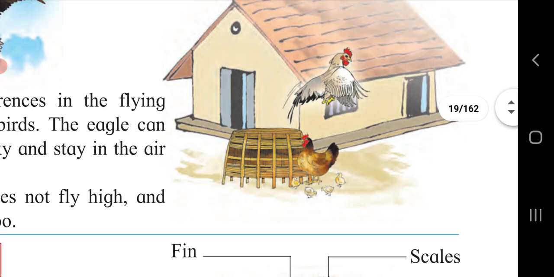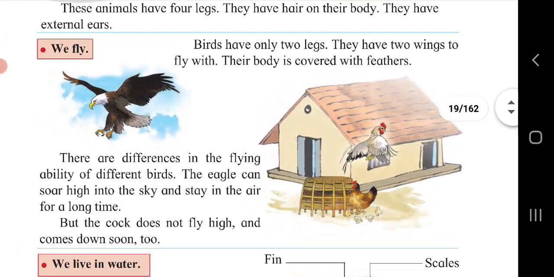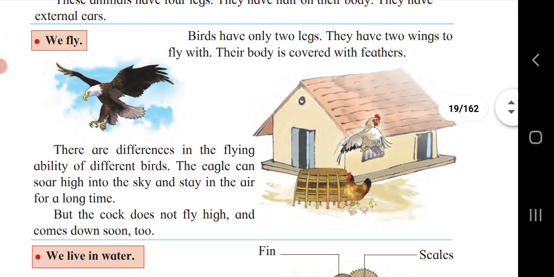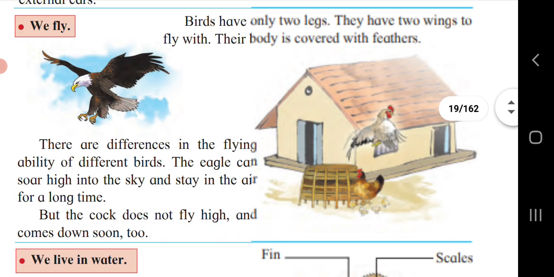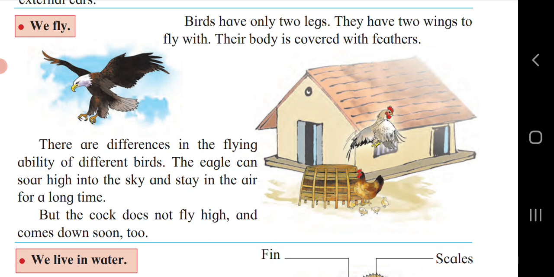So here in the comparison they have given, a hen has wings, but due to its weight the hen does not have the ability to fly as high as an eagle. The birds have wings and also 2 legs, due to which they can easily fly in the sky, very high into the sky.